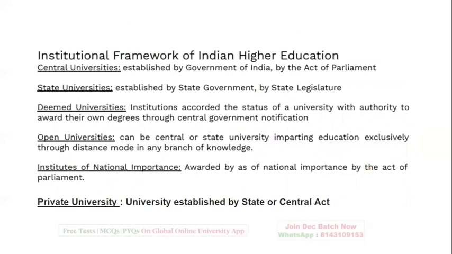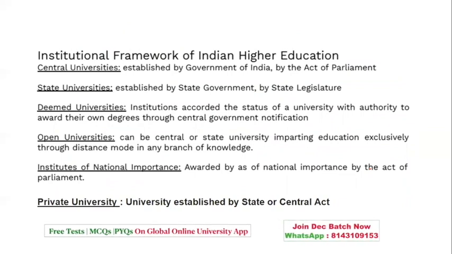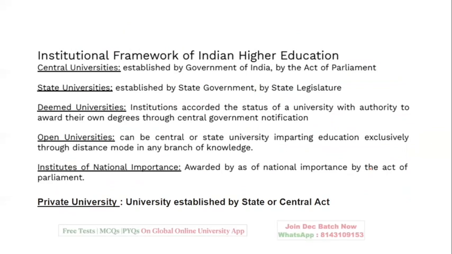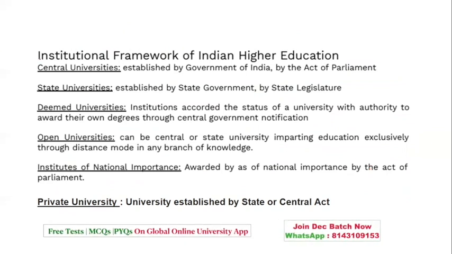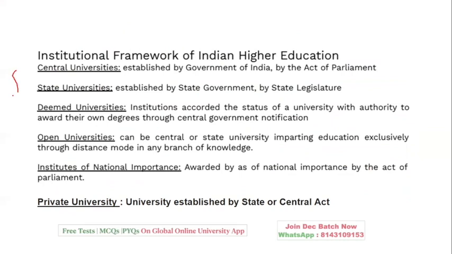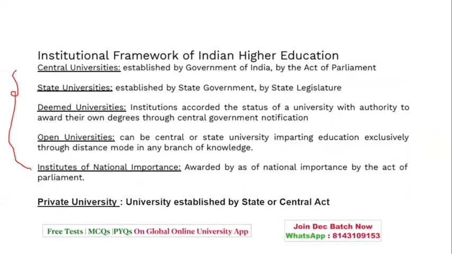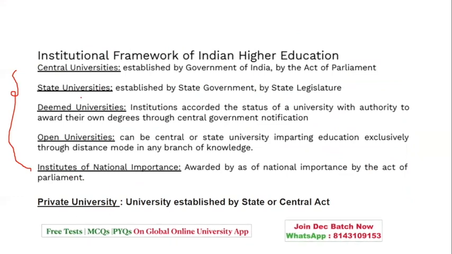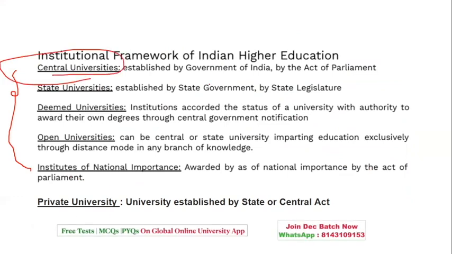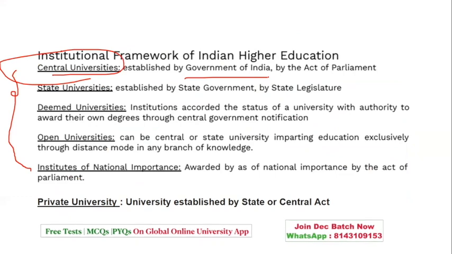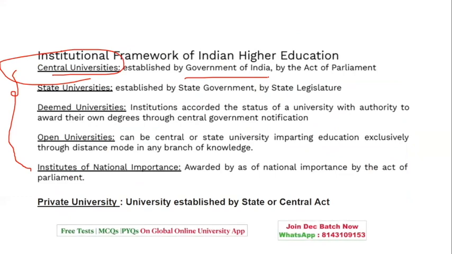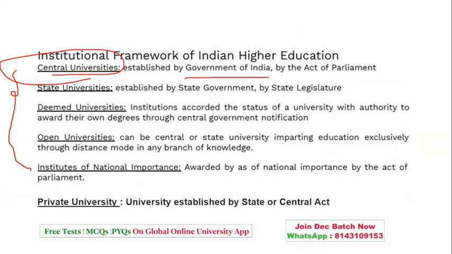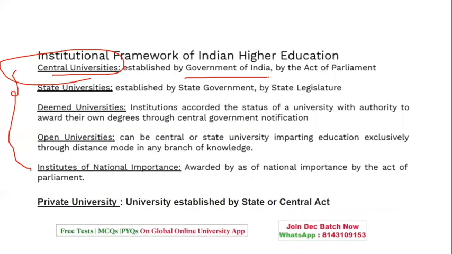Now coming to the institutional framework. Let's see that the institutional framework consists of central, state, deemed, open and institutes of national importance along with private universities. Central universities are governed by the Government of India by an act of parliament. State universities are governed by the state government by legislature.